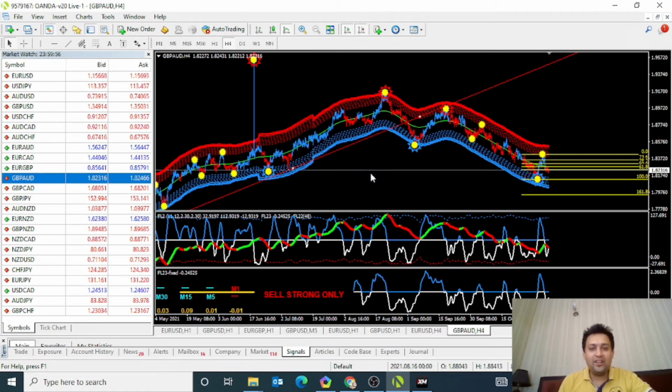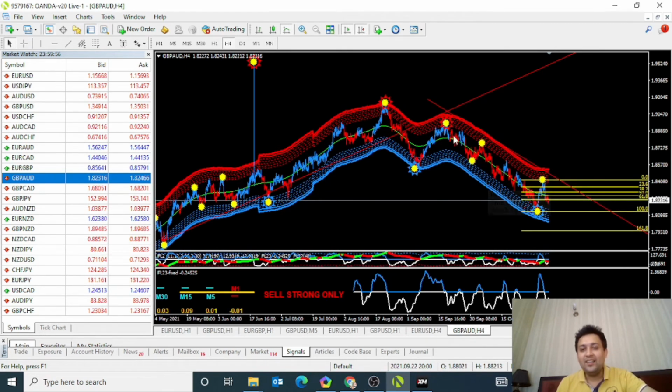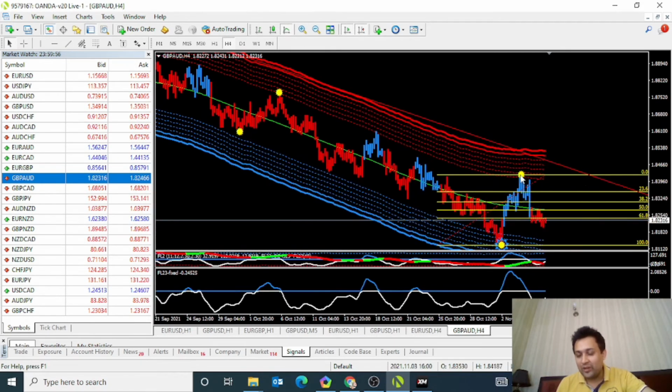You can see here I drew these lines for your better understanding. This was the buying trend and this is the selling trend. So I ask you, what is the exact entry point of selling? This is the exact selling point where the market is now standing. This was the exact selling point. Okay, this is the selling.